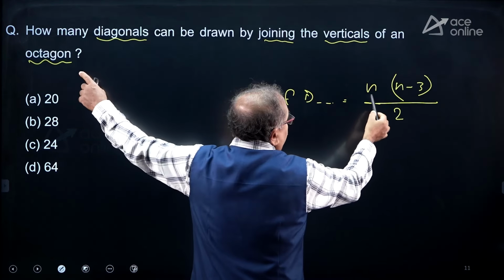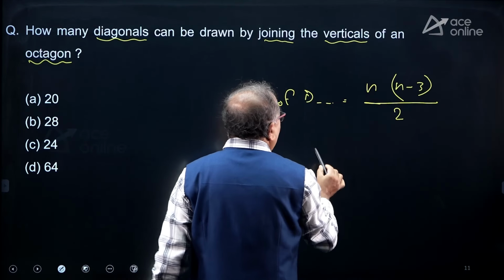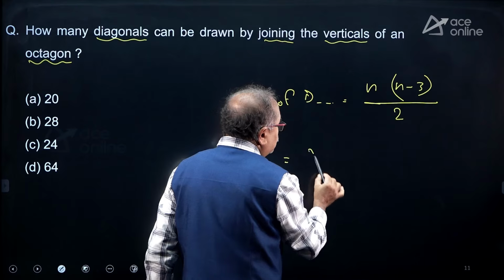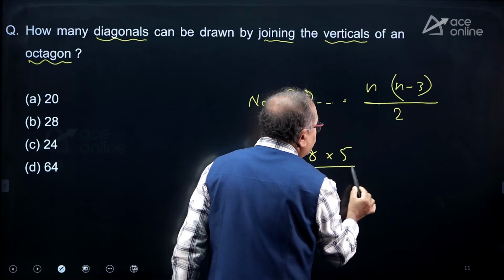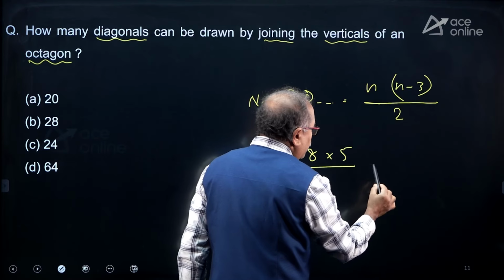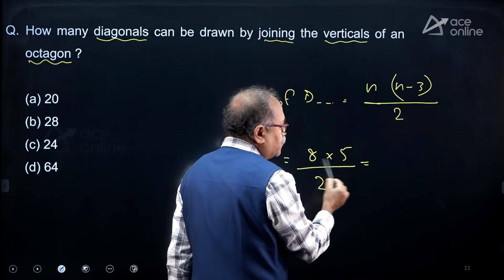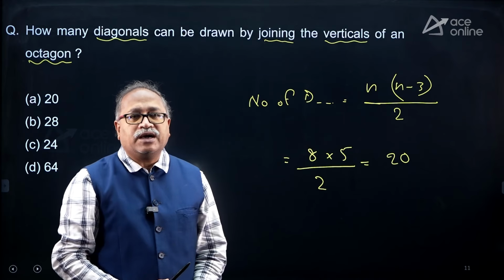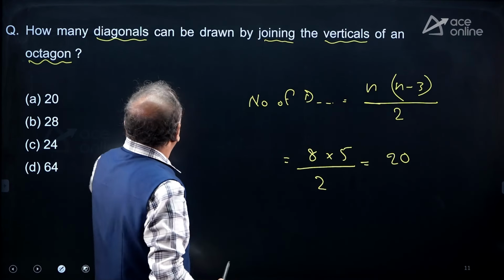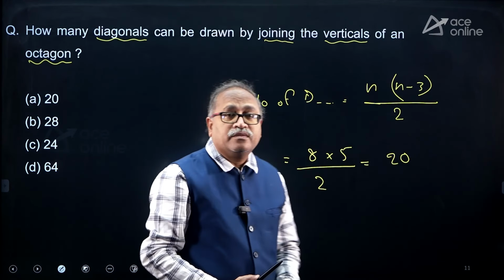Here n is 8. So I will be writing 8 into (8 minus 3), that's 5, by 2, and that comes to 4 into 5, 20. So there will be 20 diagonals in an octagon, 8 corners.